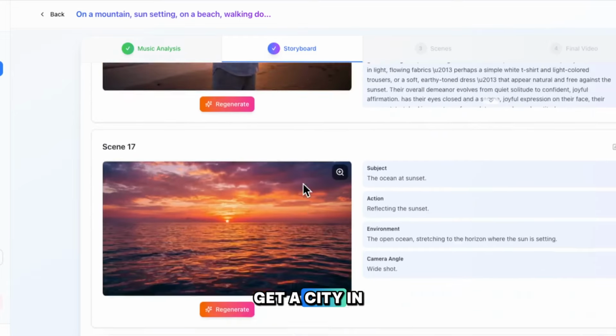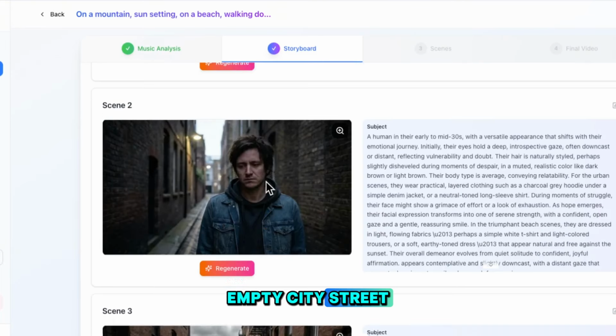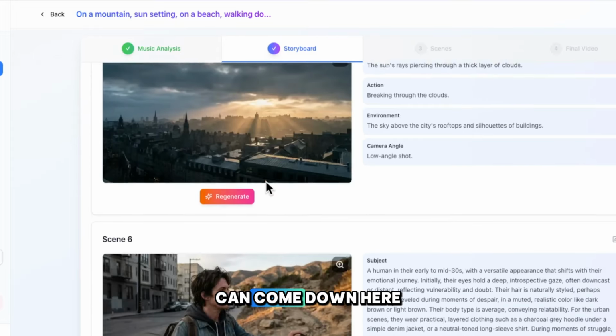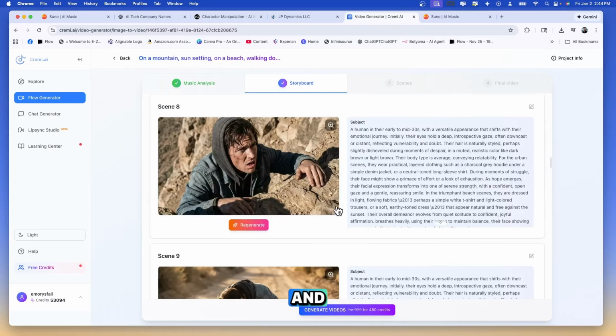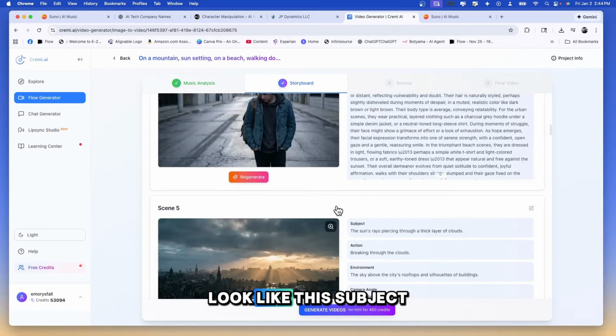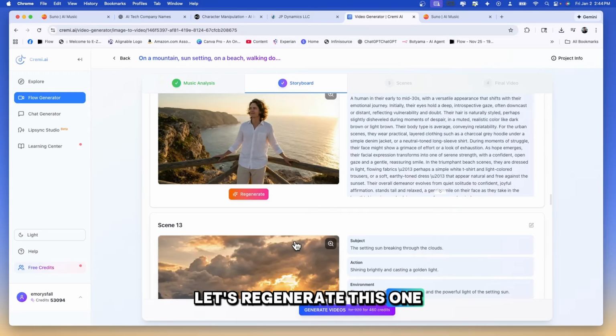Let's see, did it get a city in here? Yeah, the top one was a city. Yeah, okay, empty city street. Let's see if I can come down here, regenerate. But I do want to keep the character consistent, and that subject does not look like this subject up here. So let's regenerate this one.